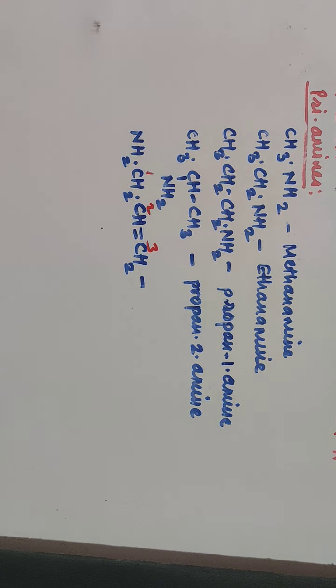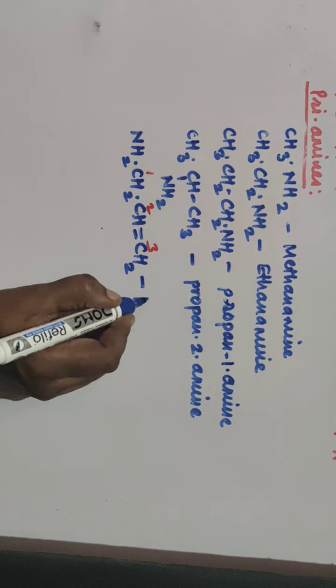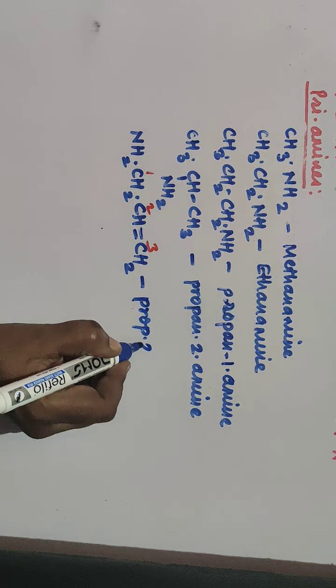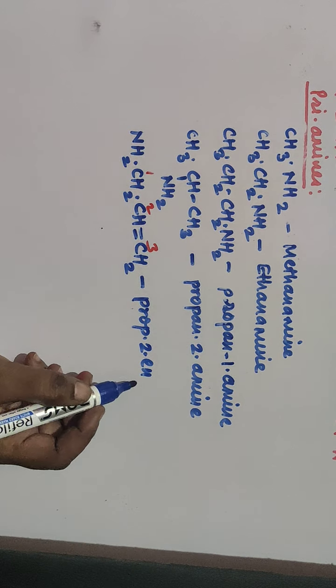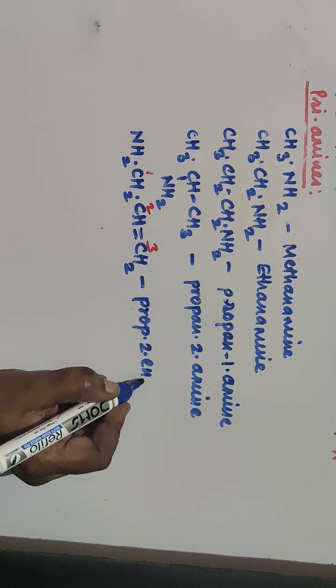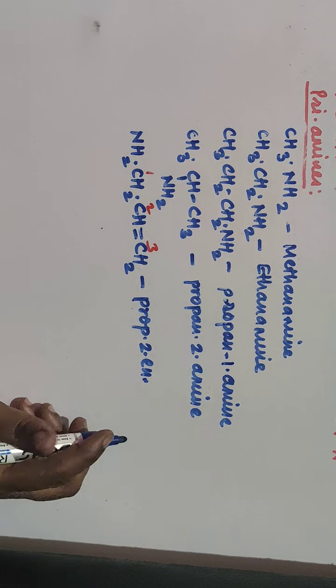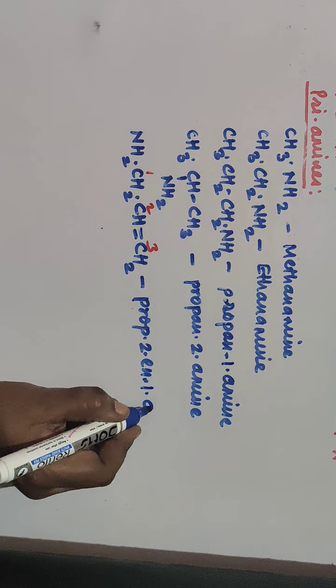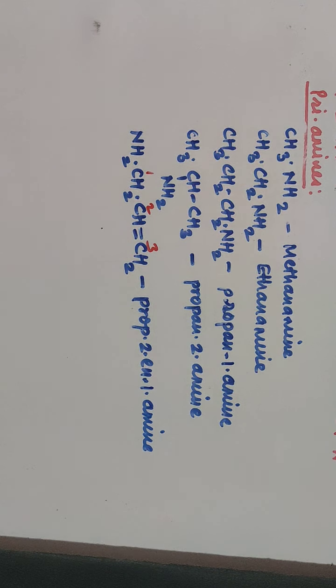Prop-2-ene is your parental hydrocarbon. The E of propene gets changed to amine as the NH2 group is present, and the NH2 group is at carbon number 1, so it is prop-2-en-1-amine. Wherever an unsaturated hydrocarbon is the parental hydrocarbon, you indicate the position of the double or triple bond also, and accordingly you write the name.